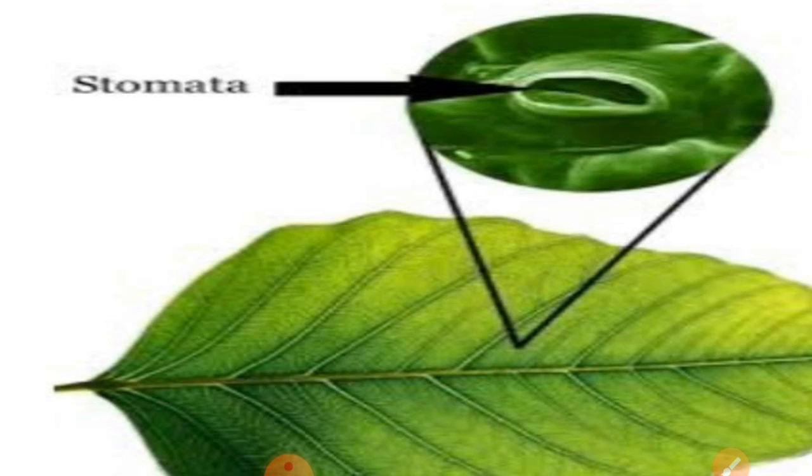Now we will see stomata. What is stomata? Stomata are tiny pores present on the leaf surface. There is not just one stoma in one leaf; there are many stomata in one leaf. You can see here this is the stoma, present on the surface of the leaf.